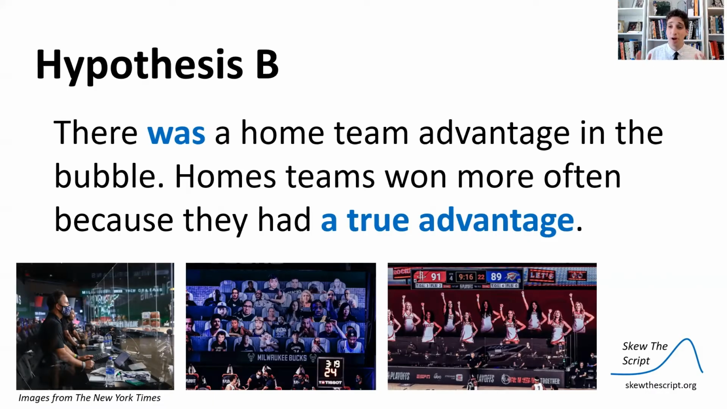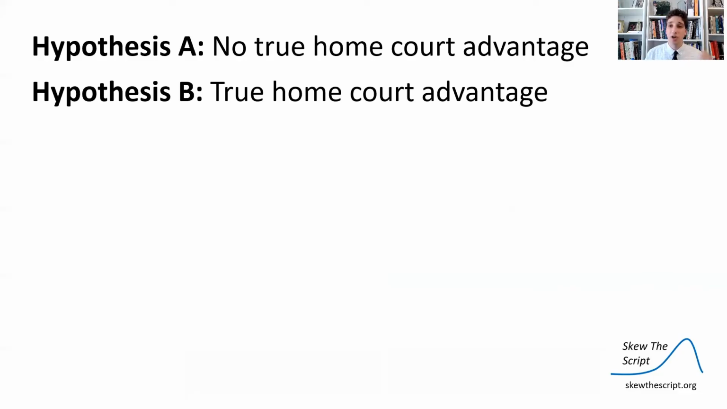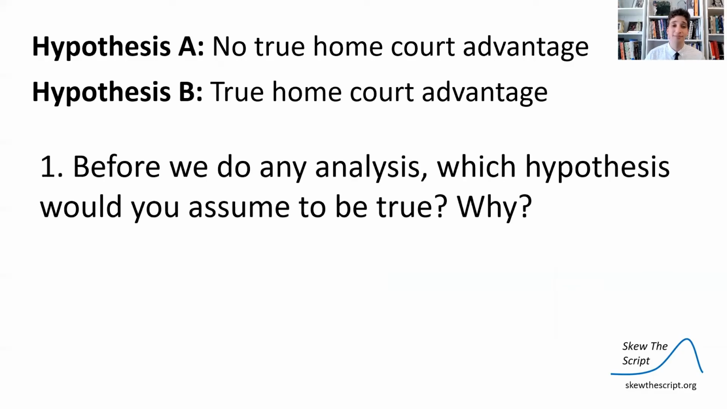So the home teams won more often because they had a true advantage. It didn't happen by chance. That 56% of the time they won was because they had a true advantage. So here are 2 hypotheses about what occurred. And before we do any analysis, which hypothesis would we tend to assume?